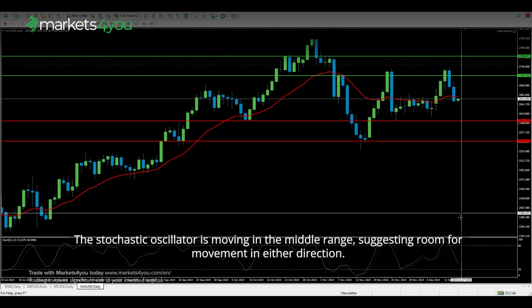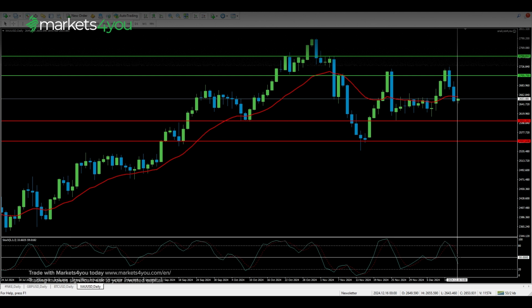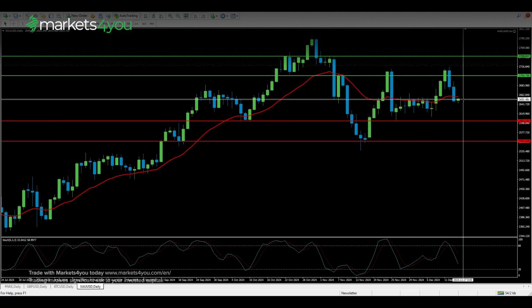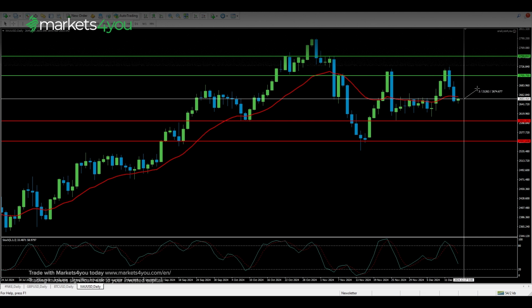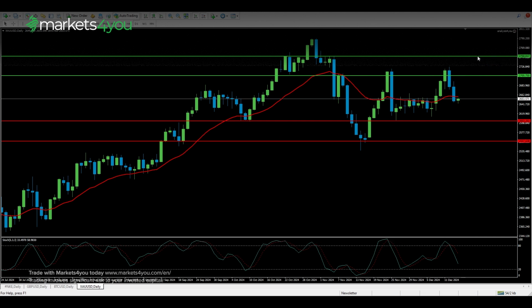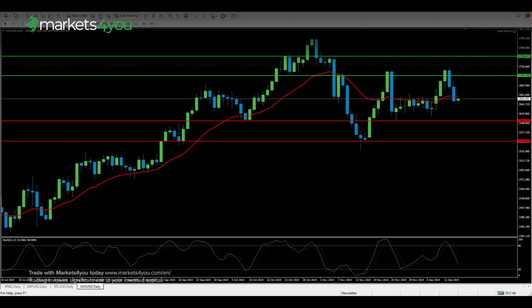The stochastic oscillator is moving in the middle range, suggesting room for movement in either direction. The 2,603.20 support level has become particularly important as it aligns with recent price action. Both instruments could see significant volatility this week. Traders should be particularly cautious during the Fed decision on Wednesday, BOE decision on Thursday, and US core PCE data on Friday, as these events can cause sudden spikes in volatility and potential gap risks.